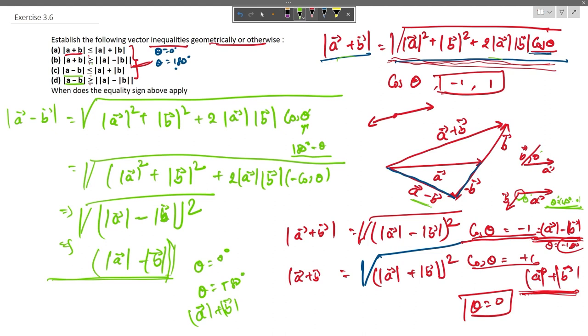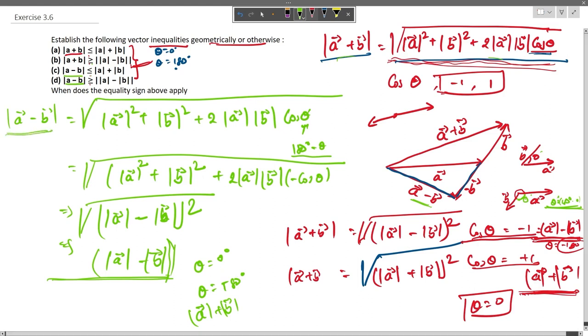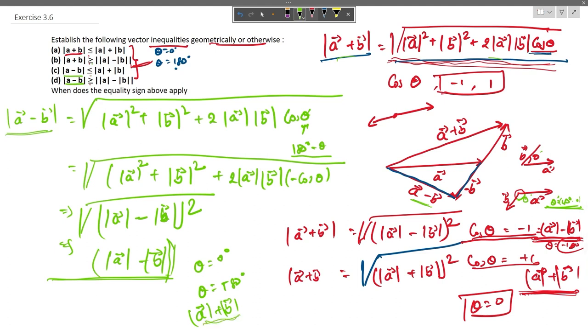So oppositely, we can say that the maximum value that vector a minus b can have is a plus b, or it will always be less than or equal to a plus b.